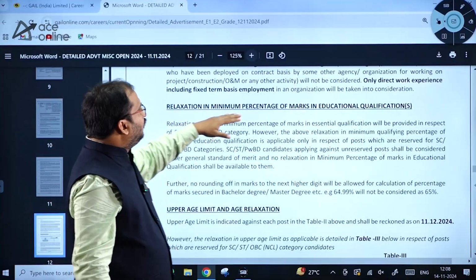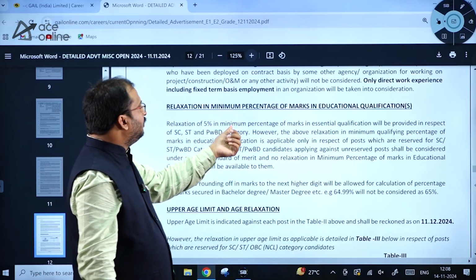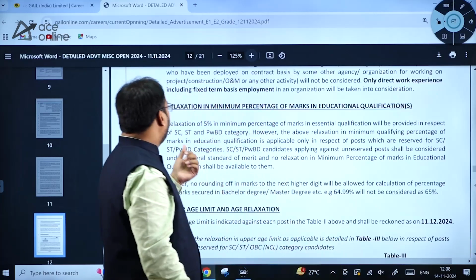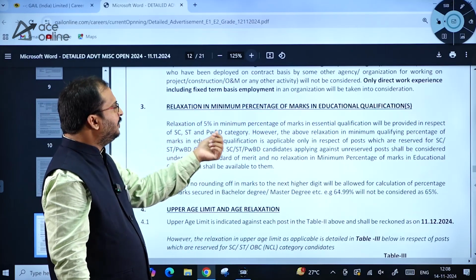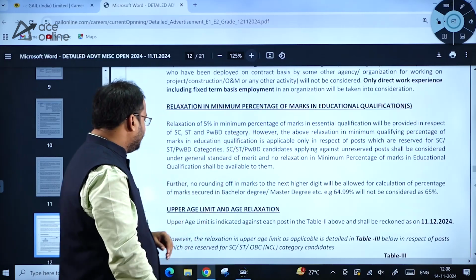Then relaxation for minimum percentage of marks in educational qualification: a relaxation of 5% in the minimum percentage of marks in essential qualification will be provided in respect of SC, ST and PWD category students. So kindly go through this carefully.